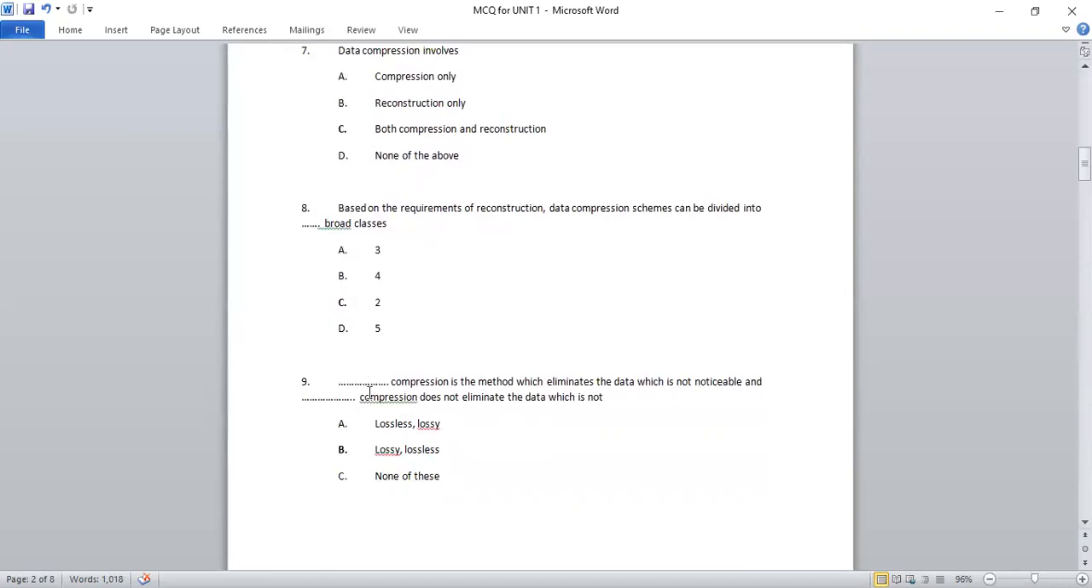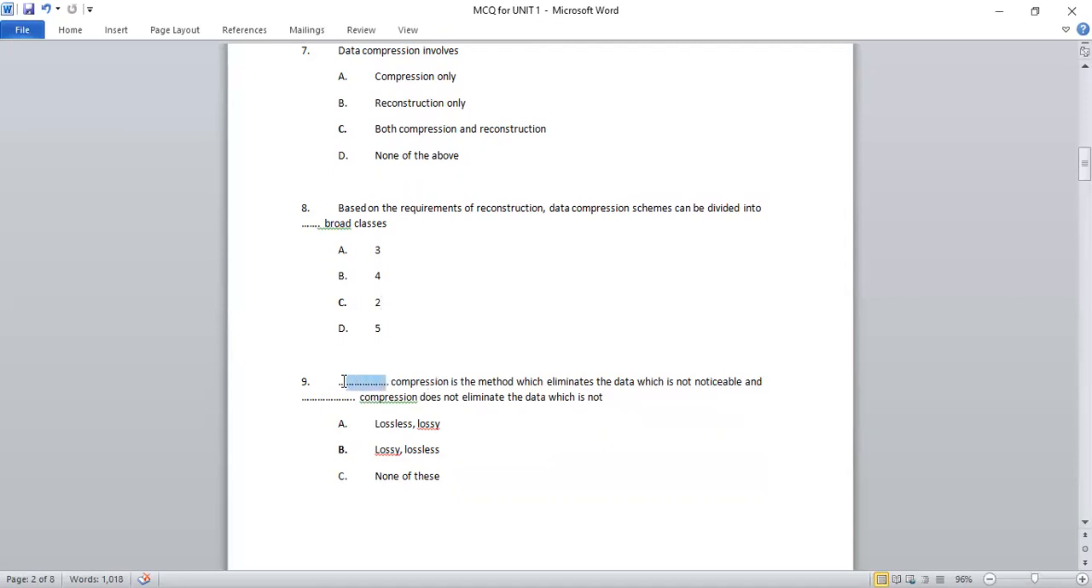Next question is: dash compression is the method which eliminates the data which is not noticeable, and dash compression does not eliminate the data. So here we can say that when we have lossy compression, we are eliminating the data which is not noticeable, but somewhere we are losing some certain information.